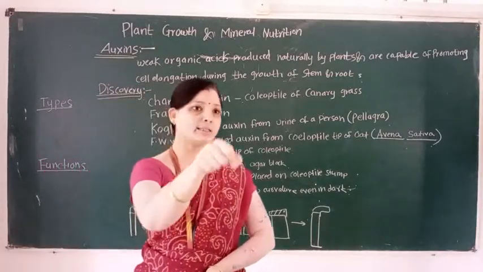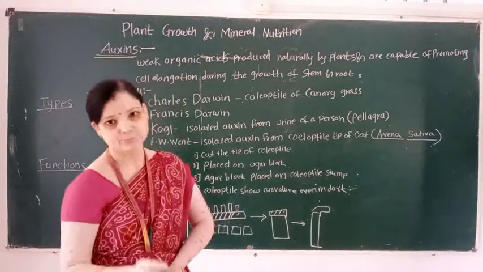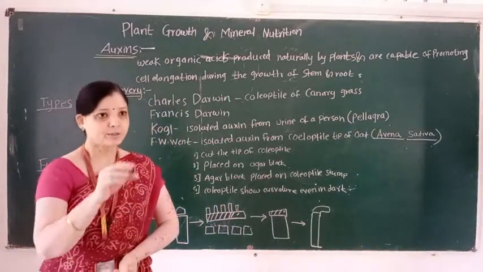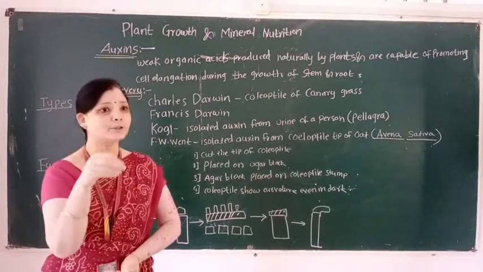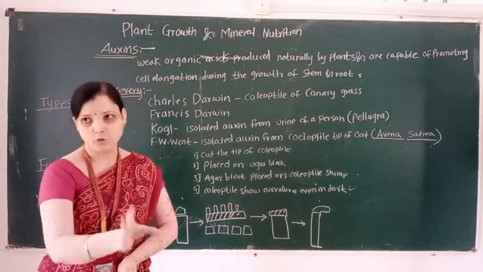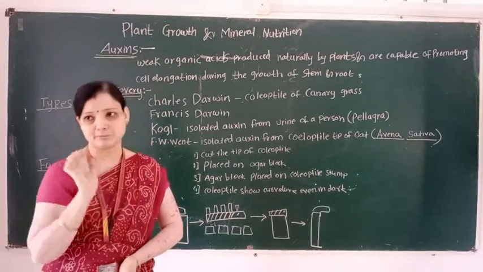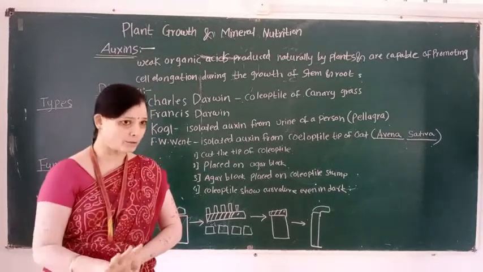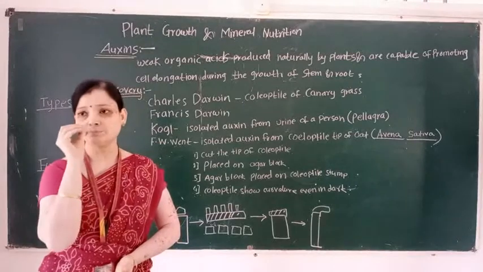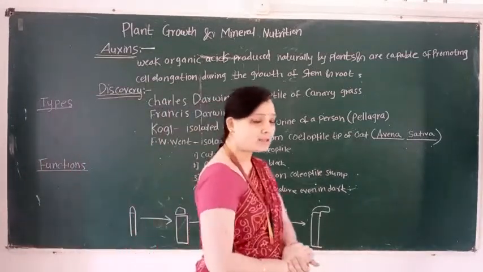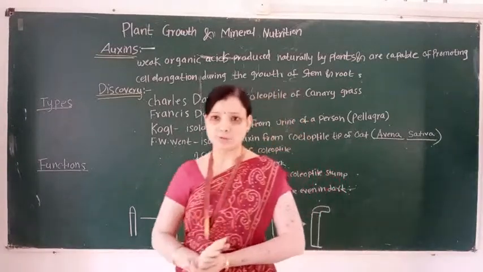Where are auxins present? At the apical part of a root or a stem, that is at the tip region of the plant organ, auxins are present. What are the examples of auxin?